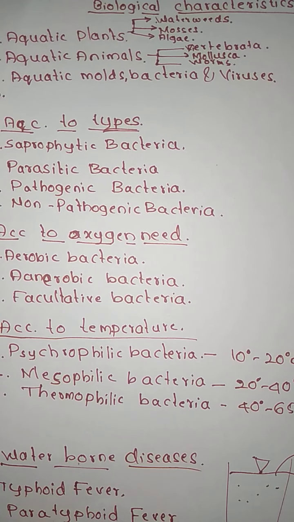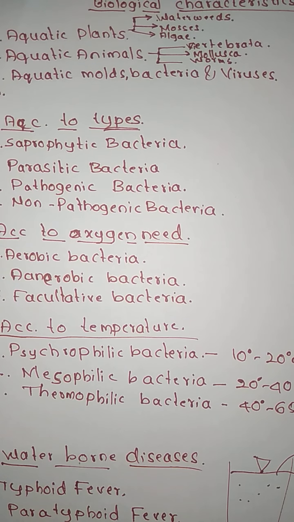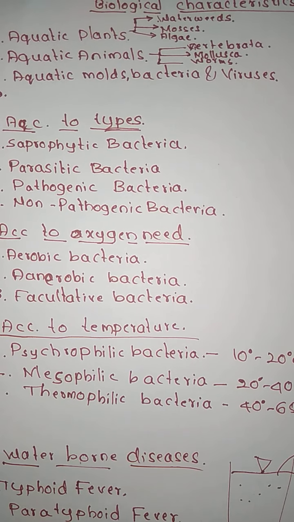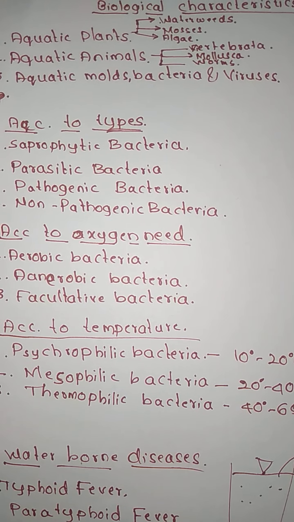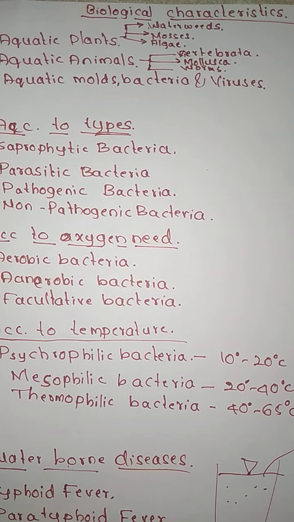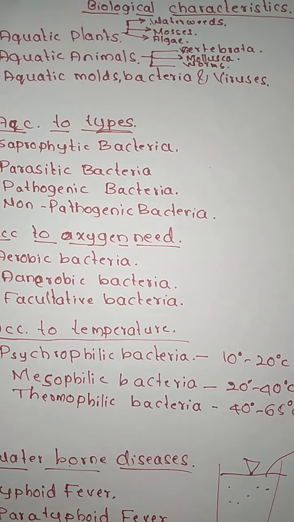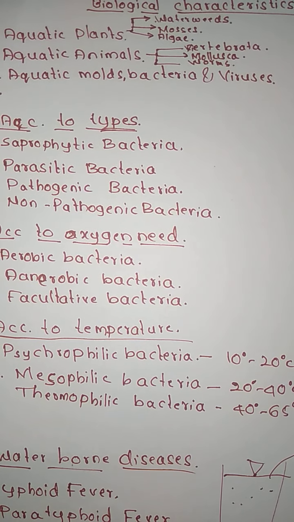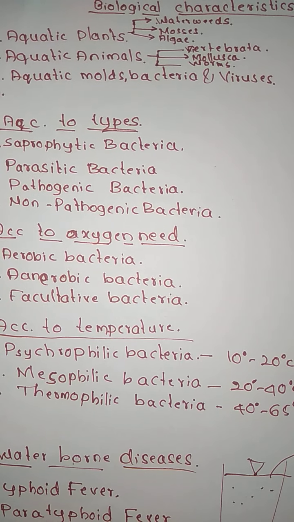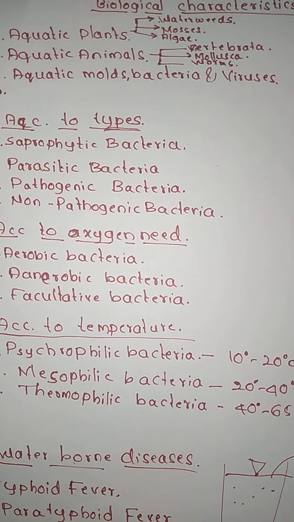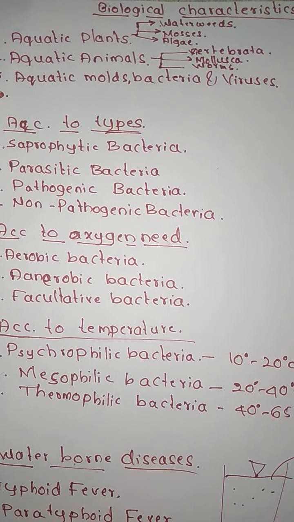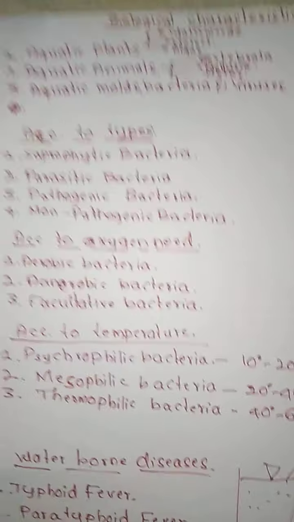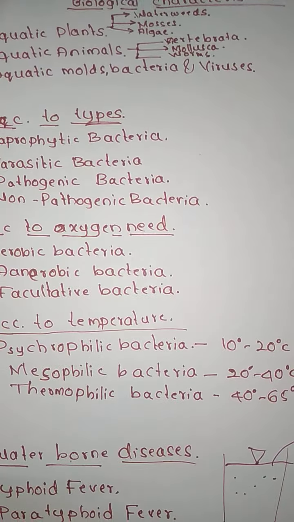Because they are very small in size, viruses lack the biochemical systems needed for normal metabolic cell functions. Now what are bacteria? Bacteria are single-celled microorganisms with a rigid cell wall, and they can multiply and convert into new cells.